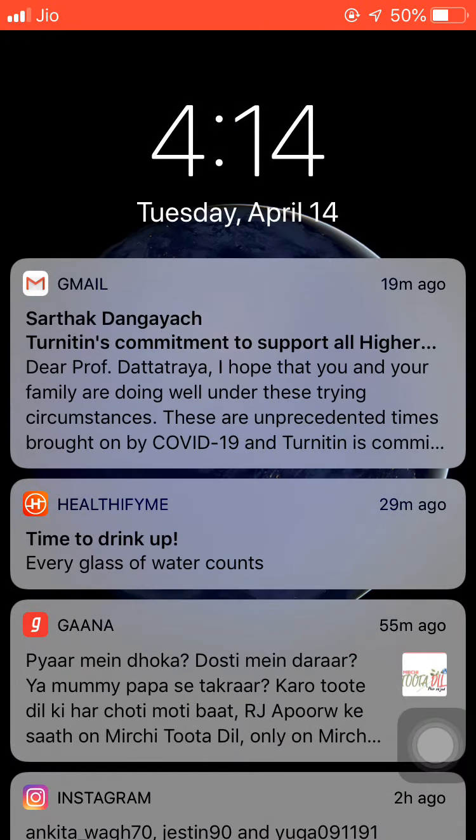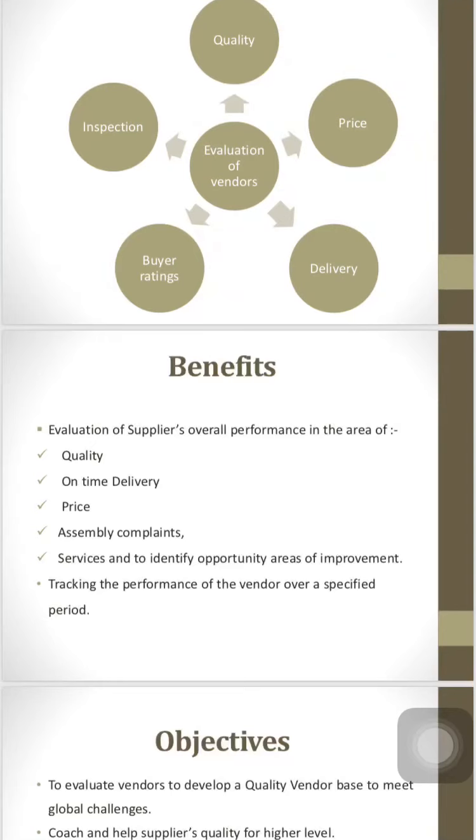So the next part is the benefits. Evaluation of the supplier's overall performance in the area of quality, on time delivery, price, assembly complaints, services, and to identify opportunity areas of improvement.